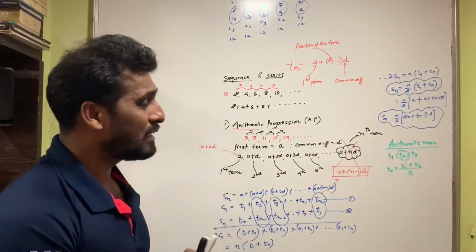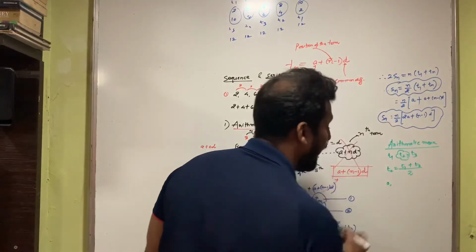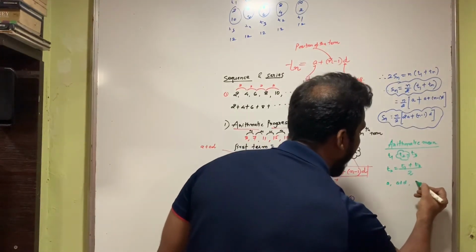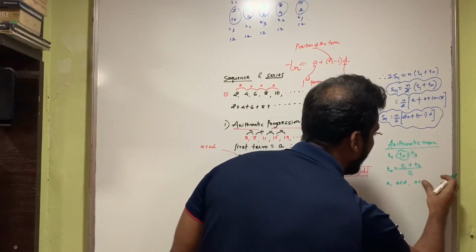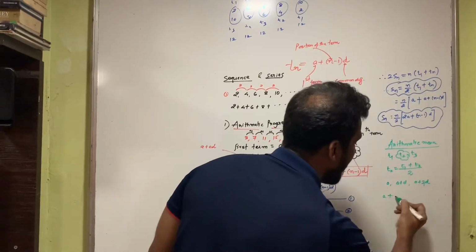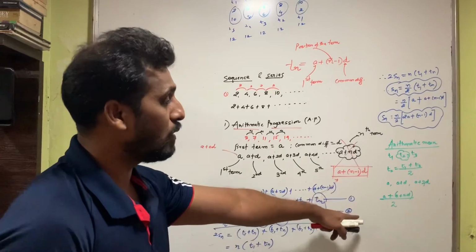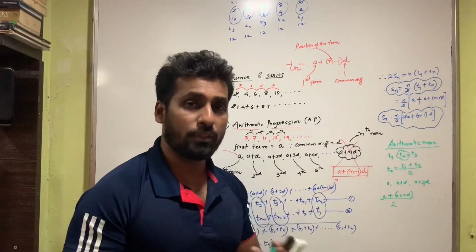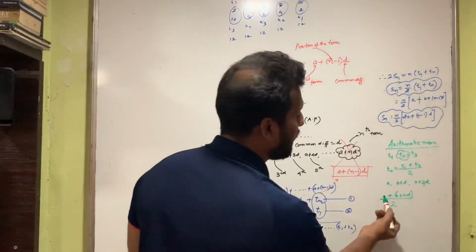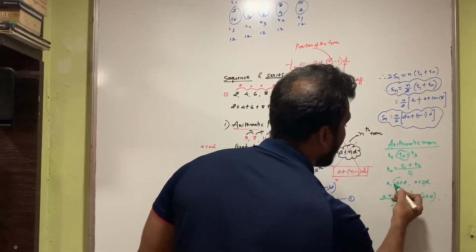Now let us try to understand this with respect to the terms. Let us say there is a, the first term, the next term would be a plus d, and the next term would be a plus 2d. Now if I take the first term, which is a, and the last term, which is a plus 2d, add them and take the average, that is a plus a plus 2d, upon 2. So a plus a is 2a plus 2d upon 2. The answer is a plus d, which is nothing but the middle term here.